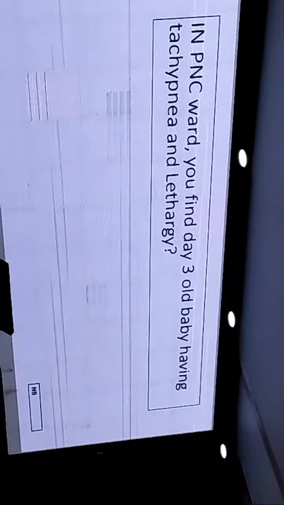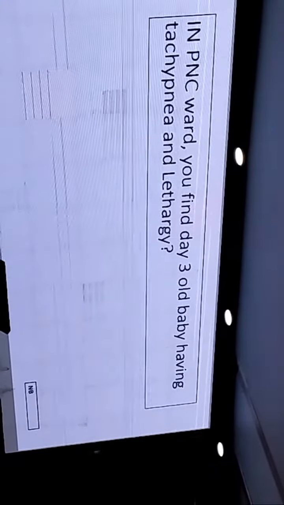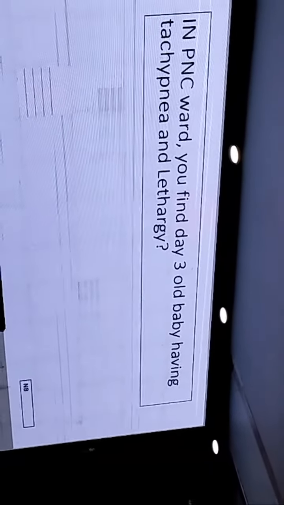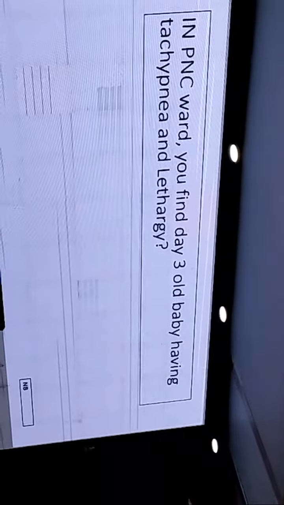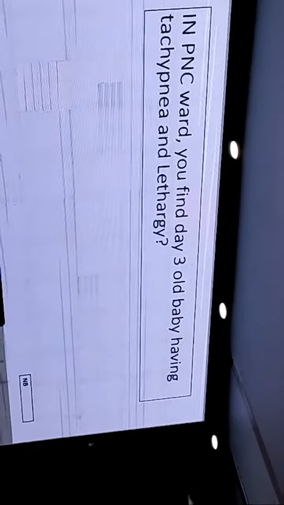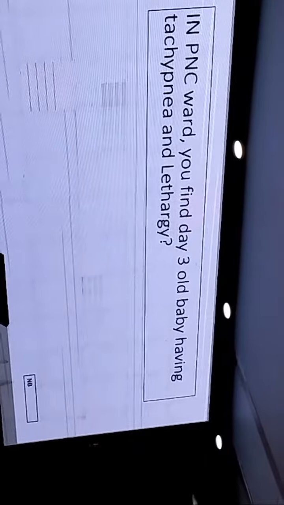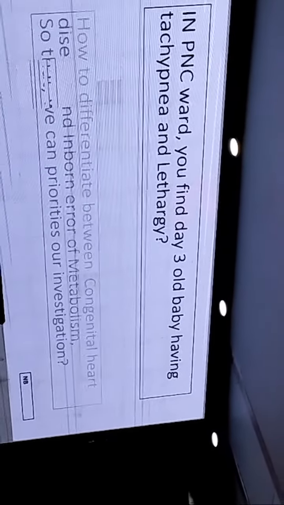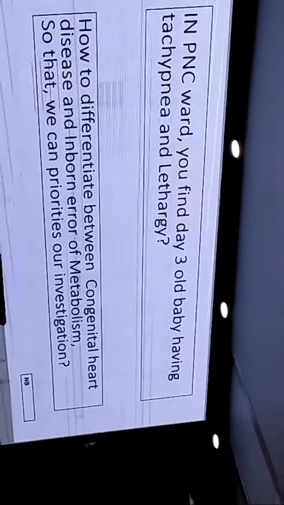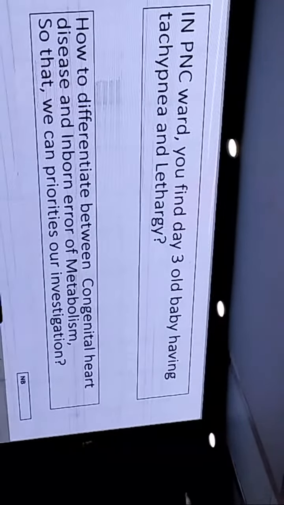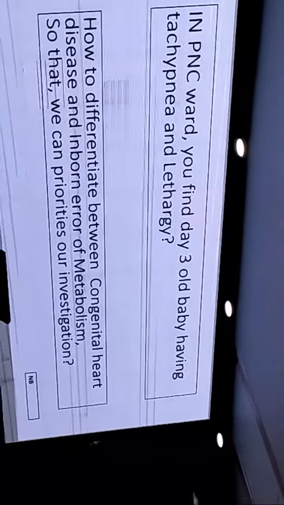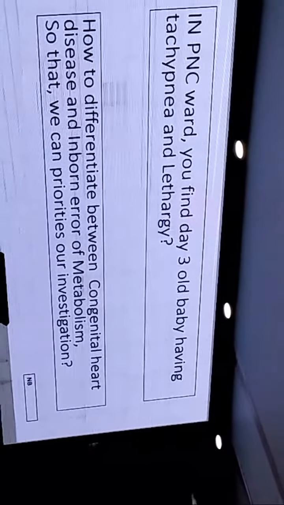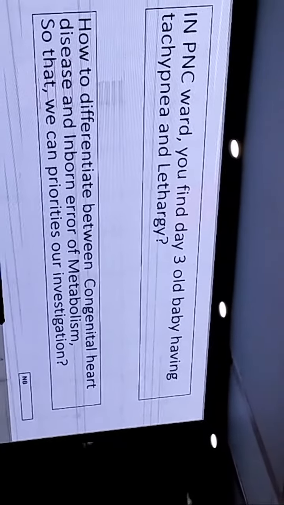This question is to Gunait, sir. Sir, you are going on your PNC round, and you find a day 3-old baby having tachypnea and lethargy. The first thing which comes to our mind is sepsis, but sepsis is quite rare in the PNC ward. However, our differential then moves to congenital heart disease or inborn error of metabolism. So, sending a panel of investigations, we need to prioritize our investigations.